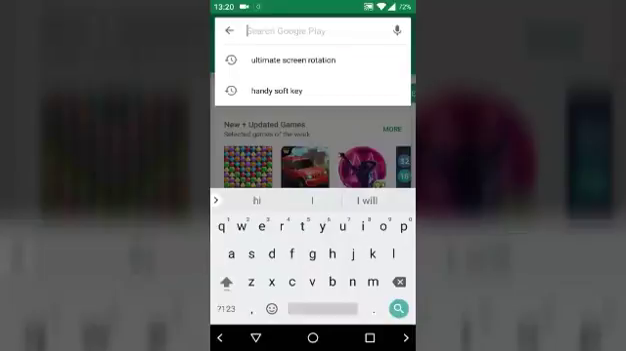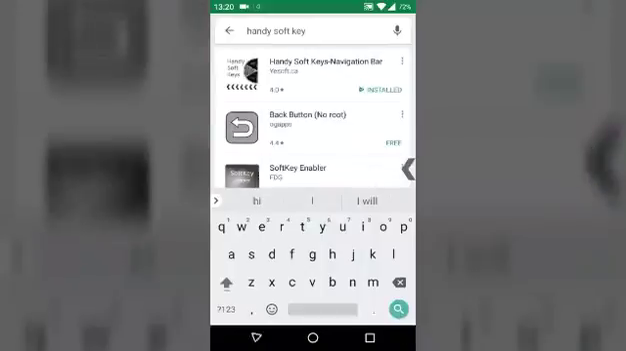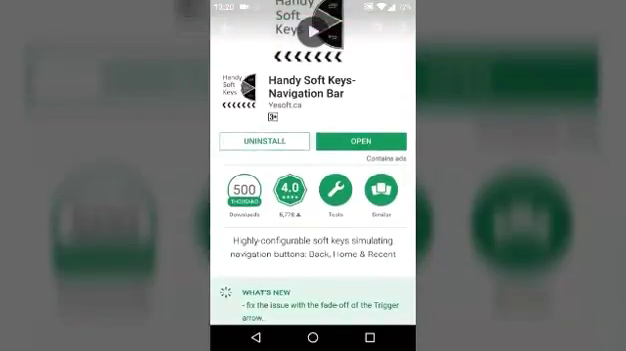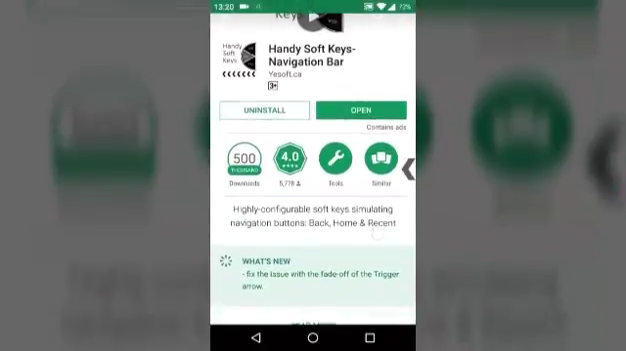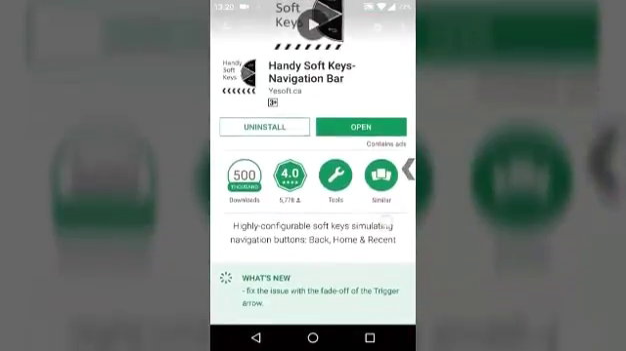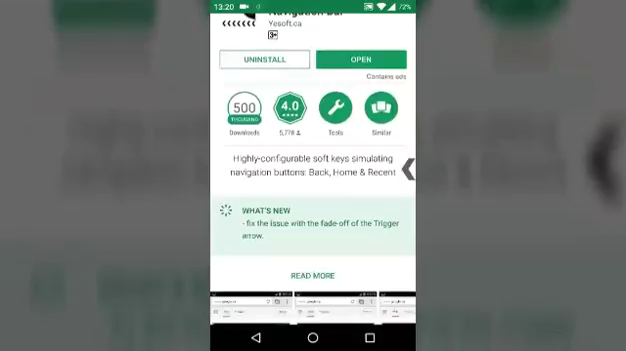So let's go. Firstly, we have to download one file. Its name is HandySoftKey. This one I already installed. My back button and home button were not working, so I downloaded this, and you can see here.